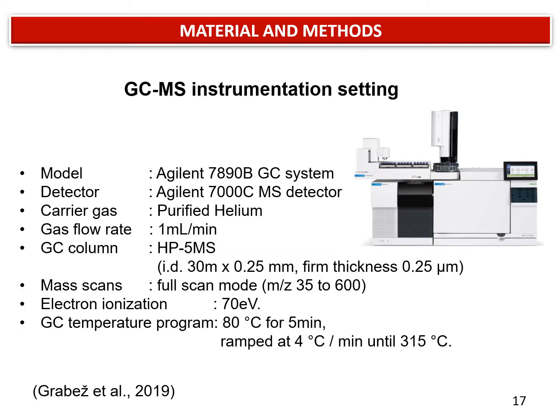This is the instrument setting for the GC-MS. We are using the HP-5MS GC column, and we are running at full scan mode from m/z 35 to 600.